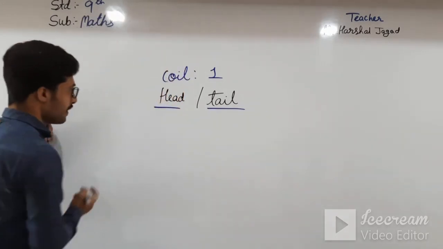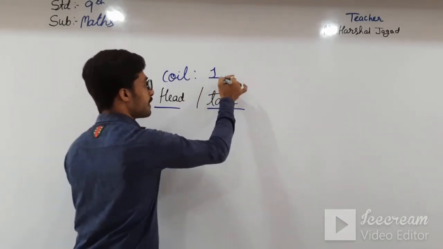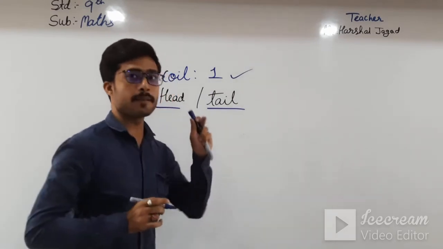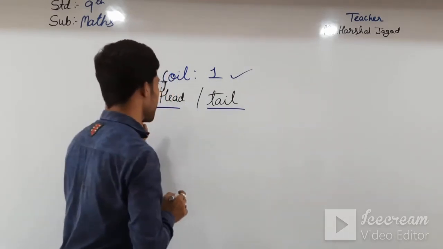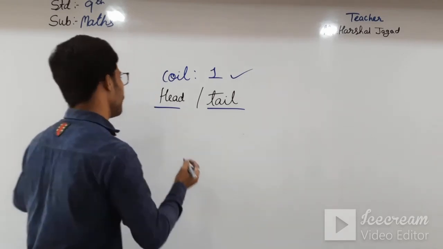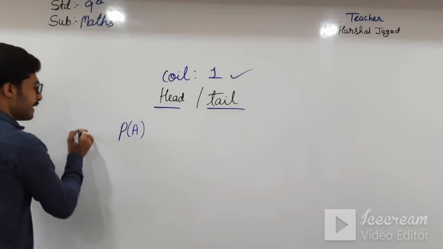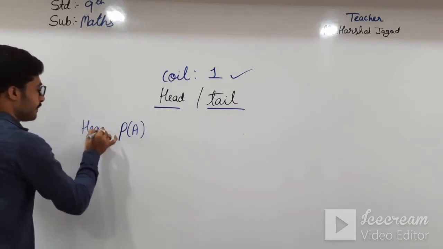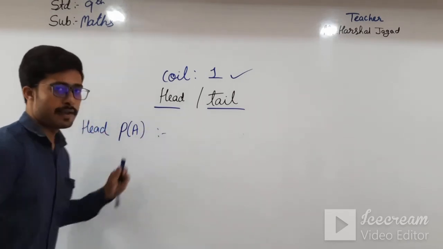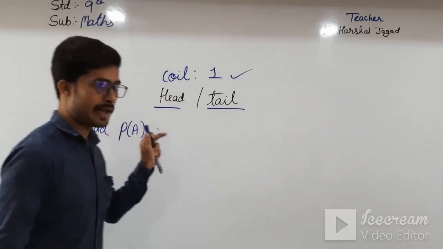So if I toss one coin, then what is the probability of getting head and what is the probability of getting tail? Suppose P of A means head. P of A is the probability of getting head.